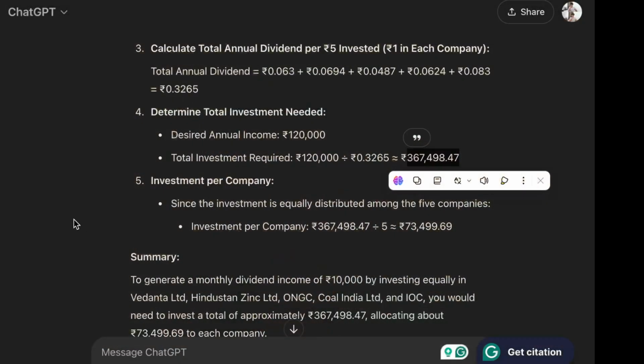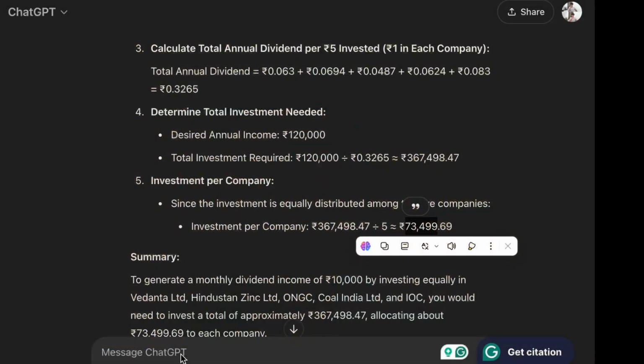Let me show you over here. So almost a capital of 3.67 lakhs as per the current market price is needed to get 10,000 rupees. Plus, whatever stocks you are holding, if the stock is moving upwards, then you will get capital gains on that, which is additional money apart from the passive income.